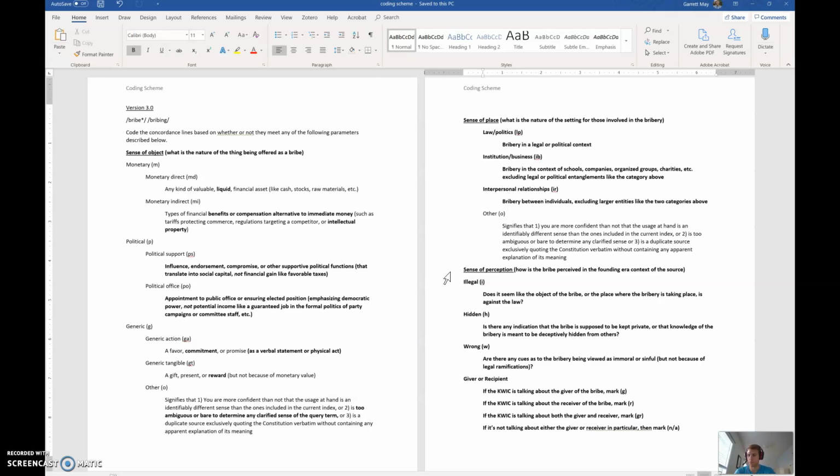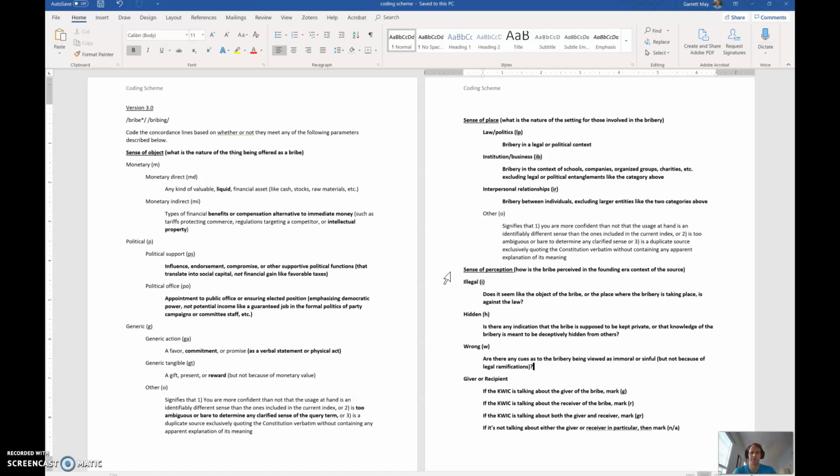Take the example of using money as a bribe to obtain votes. Does that seem, based on the source, to be illegal? Or does the bribe seem to be intended as a hidden or deceptive thing? Is there any indication that it's supposed to be kept private, or that knowledge of the bribe is meant to be kept from other people?